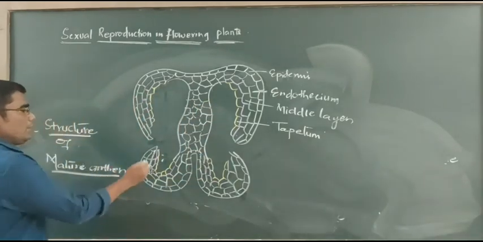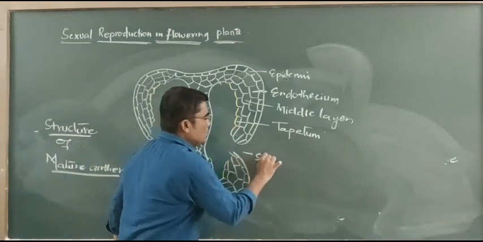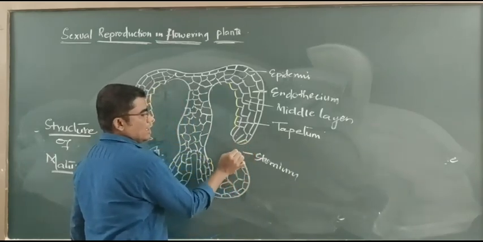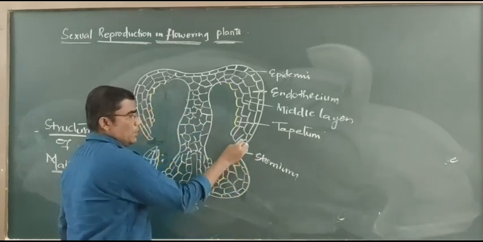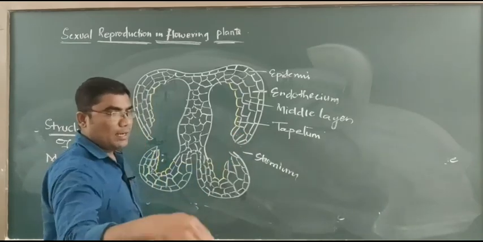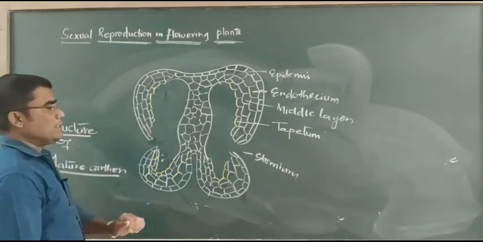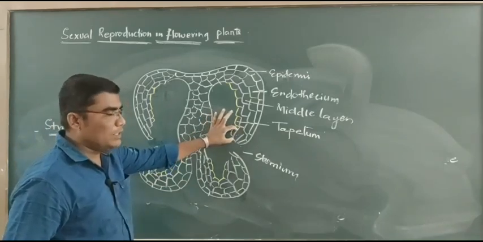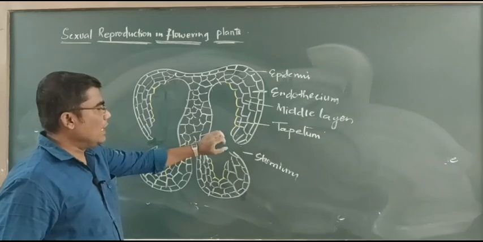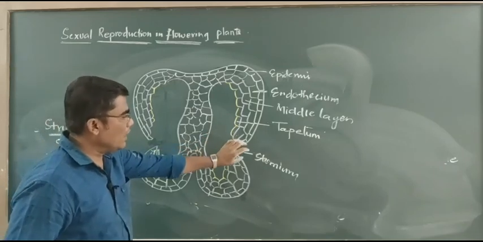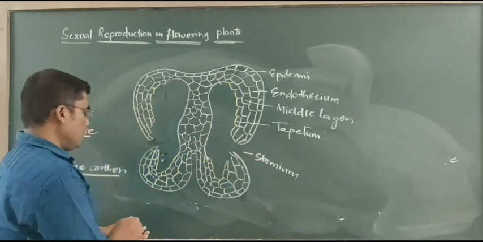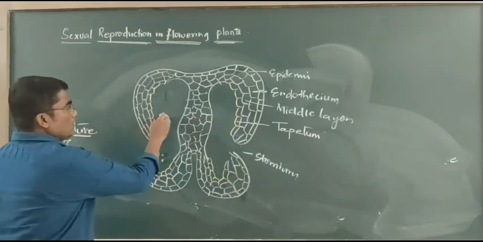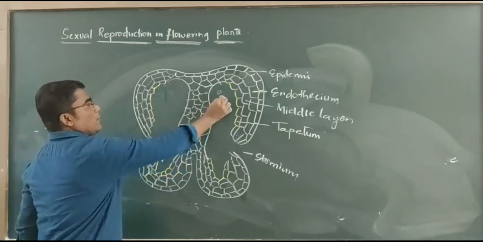Now in this position there is a presence of stomium. Here the cells of the stomium rupture because of the endothecium. Already we know that the endothecium comprises hygroscopic cells. On maturity, these hygroscopic cells of the endothecium absorb moisture and cause rupturing of the anther wall at the position of the stomium. Inside the pollen chambers we observe many pollen grains.